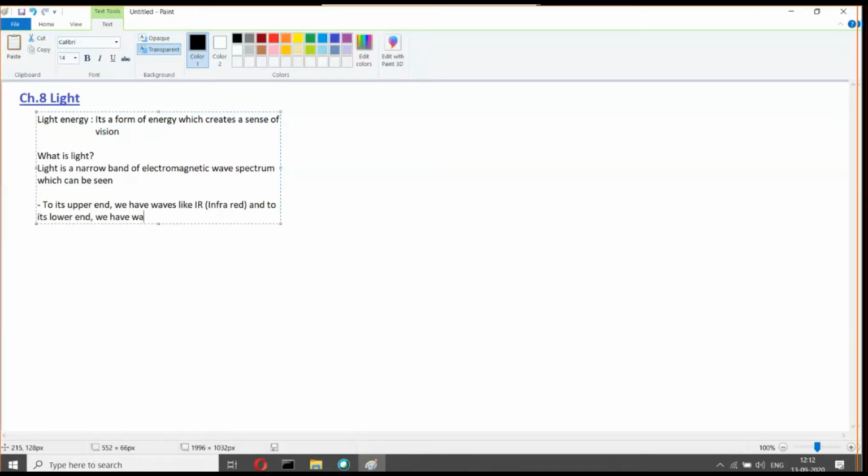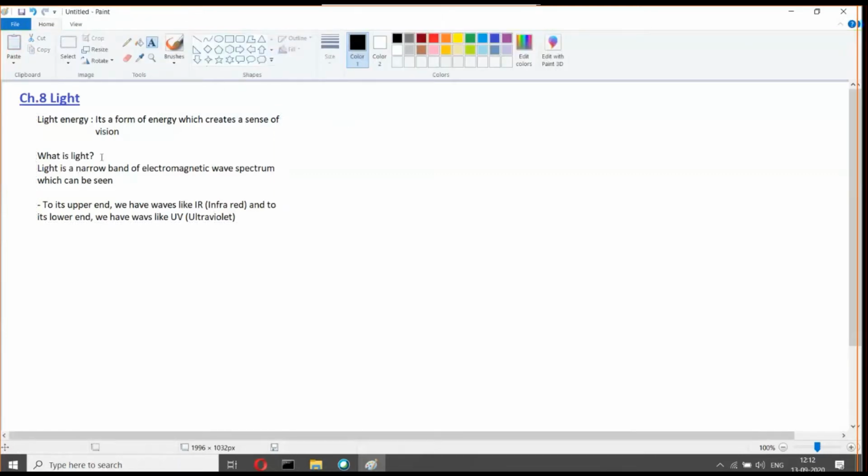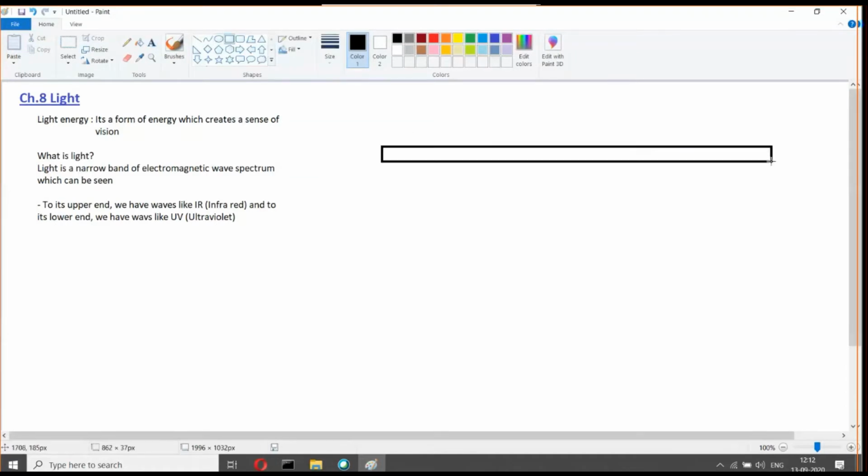like UV, which is called ultraviolet. So if we look at this narrow band of the electromagnetic wave spectrum which can be seen, let's assume this is a narrow band of spectrum, in which we can see from this point to this point.